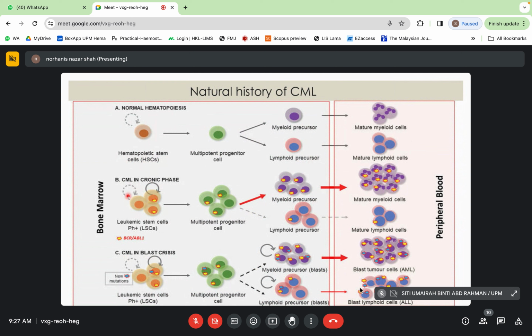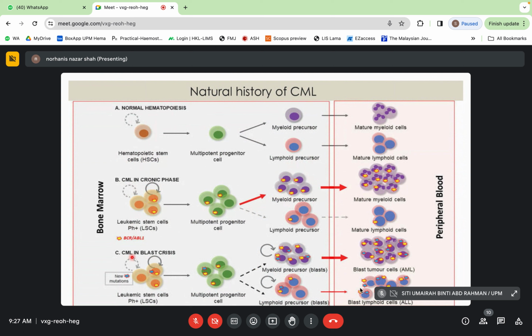In CML in chronic phase, there are BCR-ABL1 oncogenes, as depicted in the yellow dot here, specific in the myeloid precursor, causing the chronic phase in CML, the mature myeloid cell.